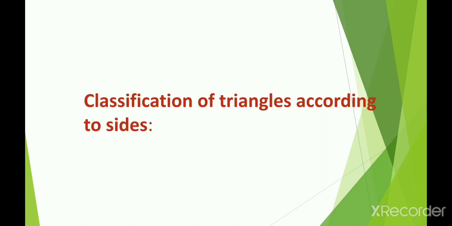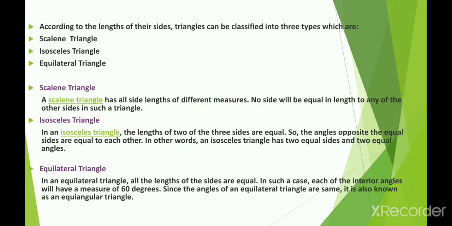Now the classification of triangles according to the sides. Okay? This is the first way to classify triangles and give their types on the basis of sides. Before knowing what the types of triangles are, first you understand what linear and collinear points are. Okay, let me explain it to you.